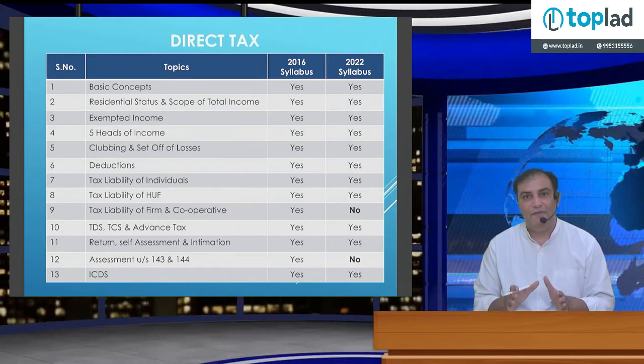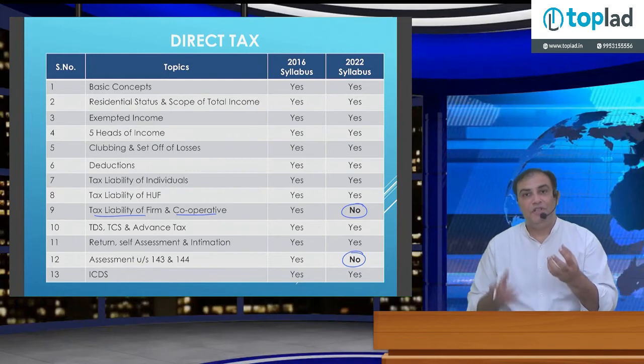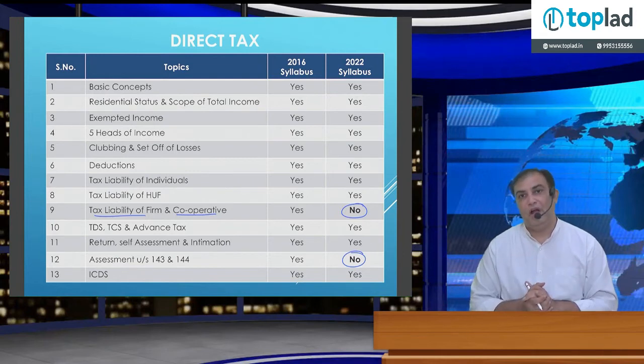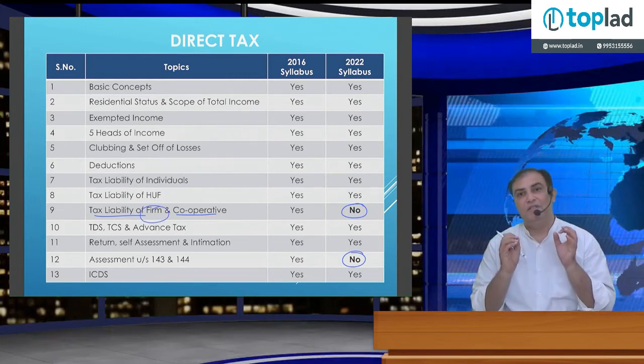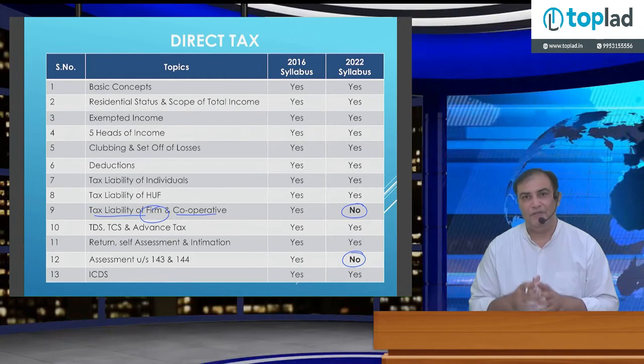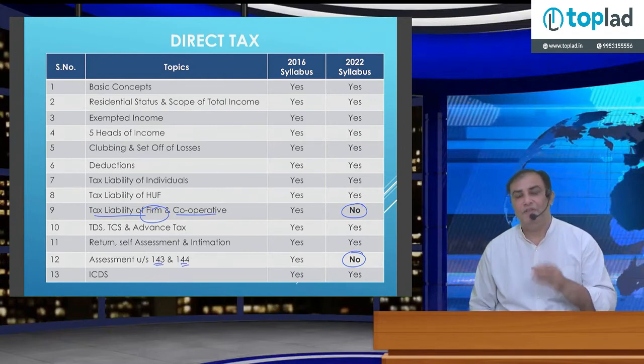If we compare the 13 chapters of the old module and the new syllabus module, only 2 chapters differ. One is tax liability of partnership firm and cooperative society, and the second is assessment under sections 143 and 144. These 2 chapters are taken out of the old syllabus. Under the old syllabus, a partnership firm question was generally asked in the examination for 8 to 10 marks, and from sections 143 and 144 the examiner normally asks a 5 marks question.